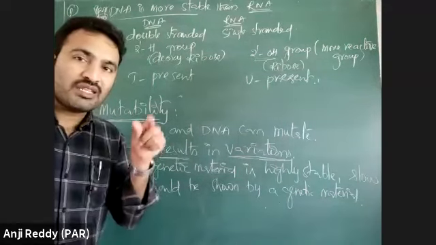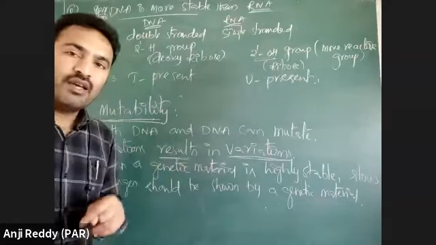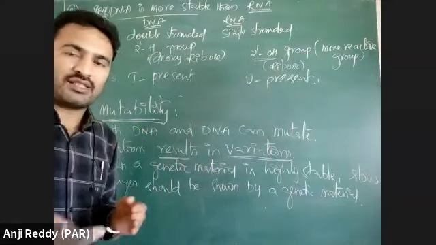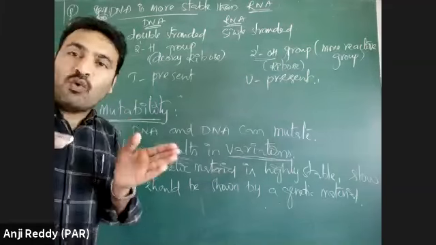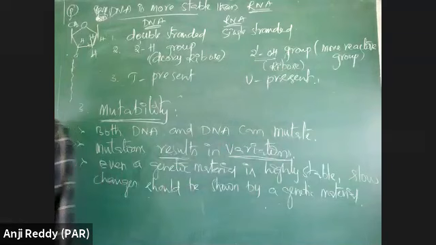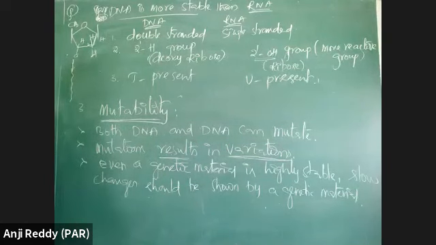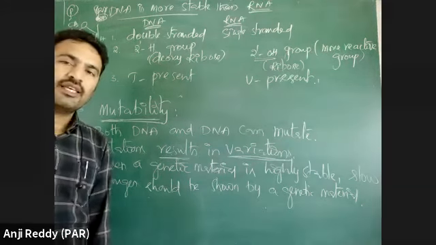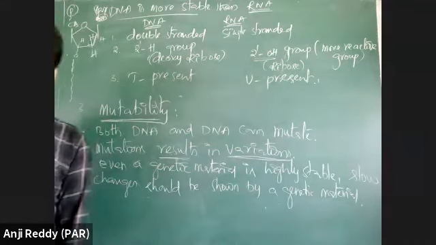So recombinations and variations are developed. Variation means development of new characters. If more new characters are formed and accumulated in one member, that is formation of a new species. How are humans formed? From apes. Apes means chimpanzees, gorillas, like that.